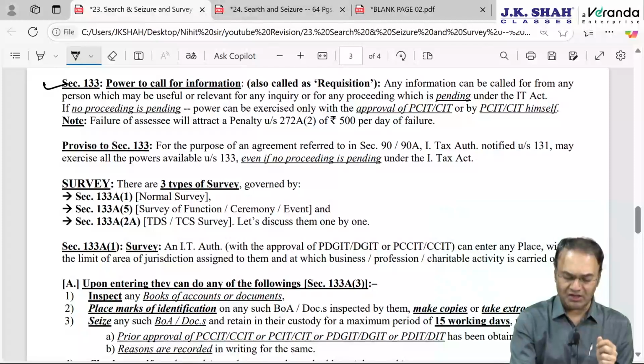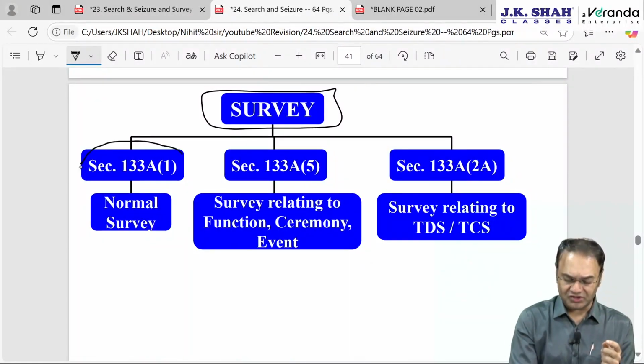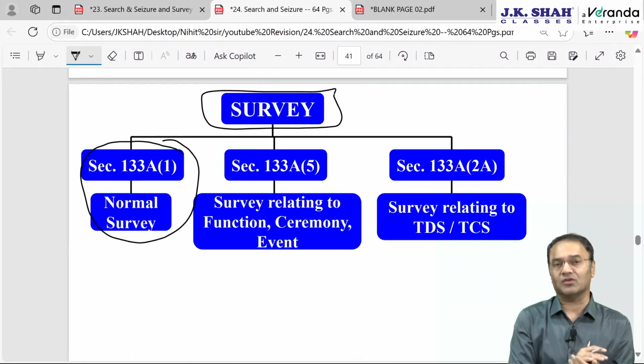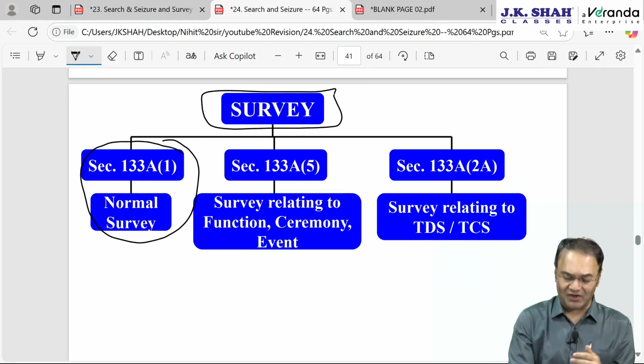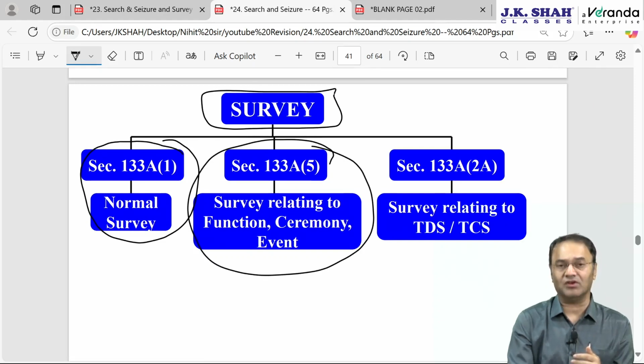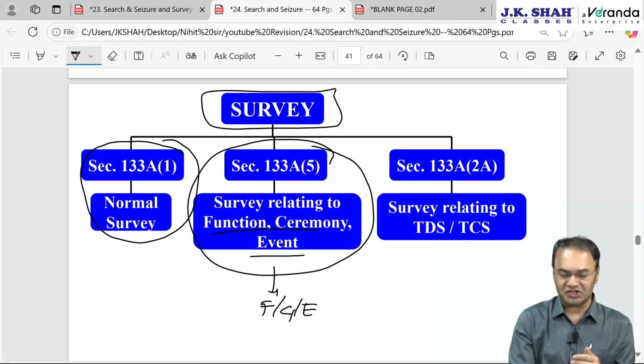Let us try to understand. There are 3 types of survey. First is the original survey, which is the normal survey under section 133A subsection 1. Then 133A subsection 5 is the second type of survey. This is survey with regards to function, ceremony or event. We call it FCE, function, ceremony, event.